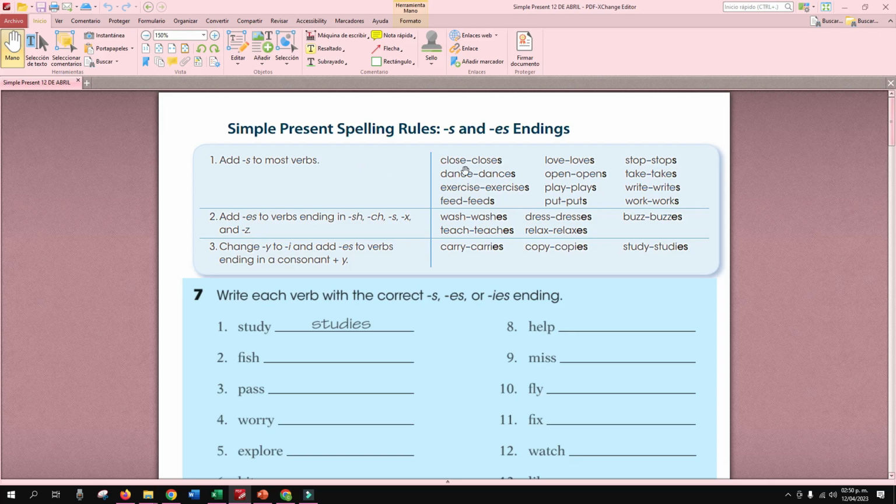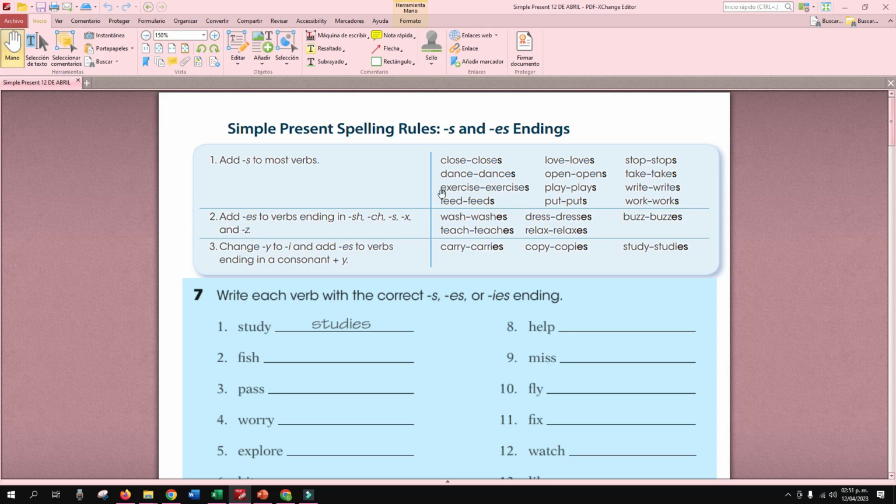Clause, clauses. Dance, dances. Exercise, exercises. Right? Feed, feeds. Solamente ven, le agregan S. Add ES to verbs ending in SH, CH, S, X, and Z, right? También tenemos esta regla.